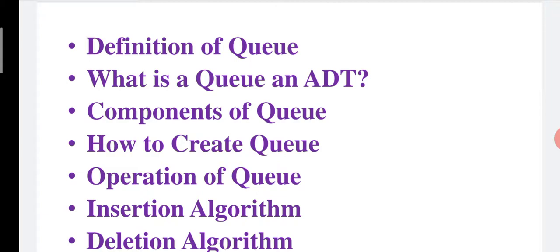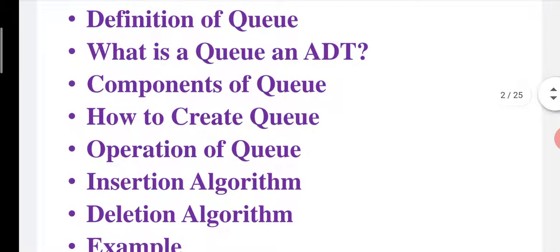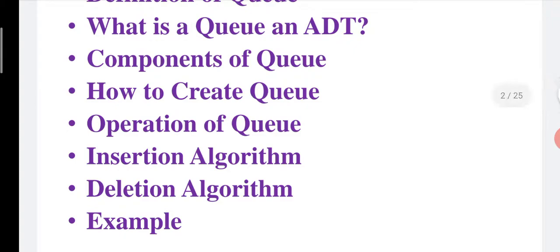First we will discuss the definition of queue. Then we will discuss what a queue is as an ADT, abstract data type. Also we will discuss components of queue. Then we will see how to create a queue, then different operations of queue. Then we will see the insertion algorithm, then we will discuss the deletion algorithm and some examples of queue.